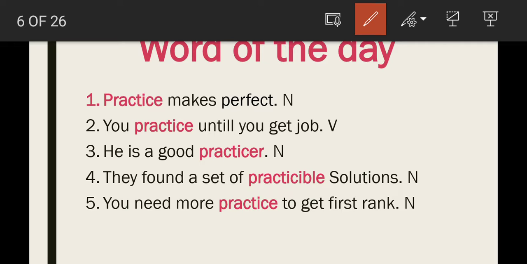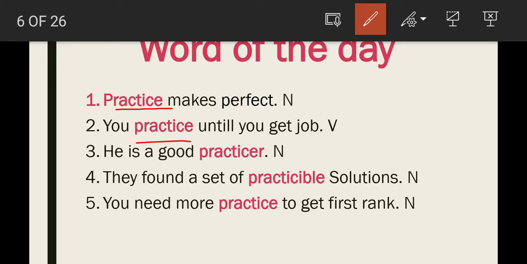Practice makes man perfect. Here, practice is used as a noun form. And the second sentence: you practice until you get a job. Here, practice is used as a verb form.